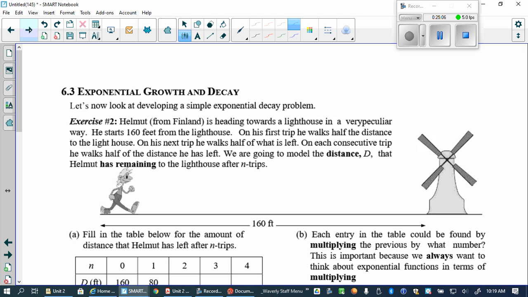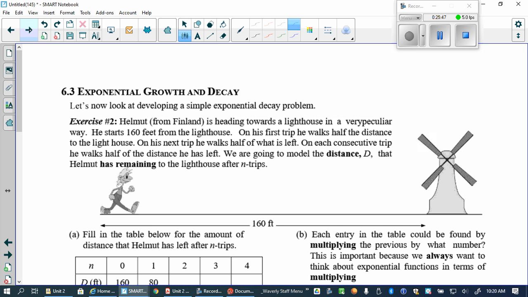So we got this guy, it doesn't even matter, from Finland. So he's walking towards the White House, kind of like I was walking towards the door, cutely. So what's his starting distance from the White House? 160 feet. That's a really tall guy, it's not to scale. So on his first trip, how much of the distance is he covering? Half of it. He's going halfway to the lighthouse on the first trip, right?